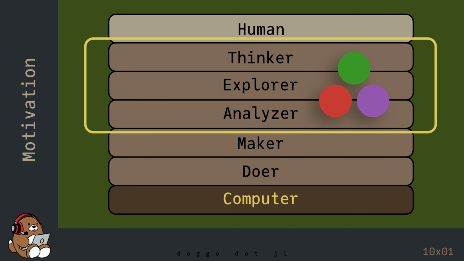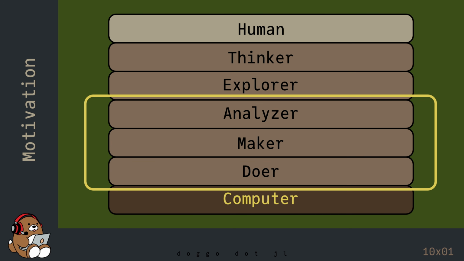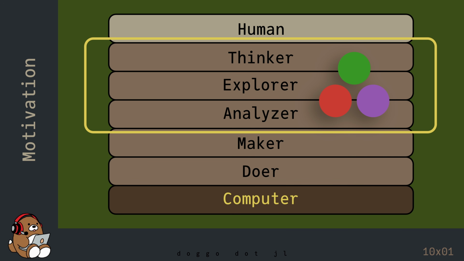The Julia programming language is a good choice for users in the higher tiers. And by higher, I don't mean better. By higher, I mean that users in those tiers need a programming language that works in a way that is closer to the way that a human brain works, as opposed to a programming language in the lower tiers that works in a way that is closer to the way that a computer brain works. The Julia programming language is a relatively new language, and it's the highest level programming language ever created.